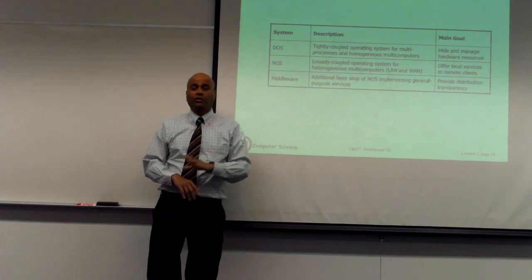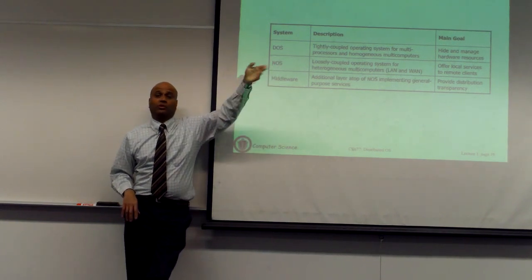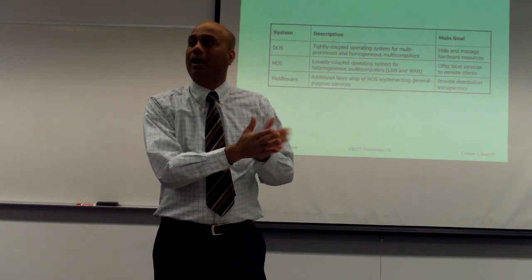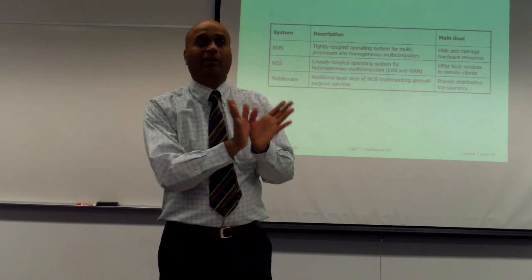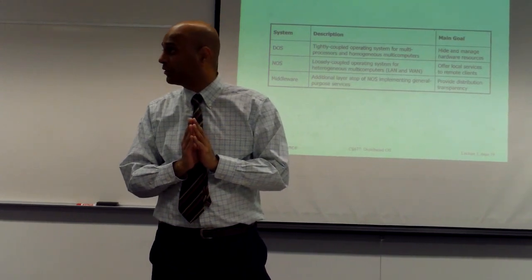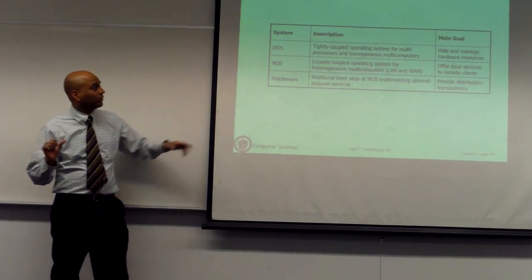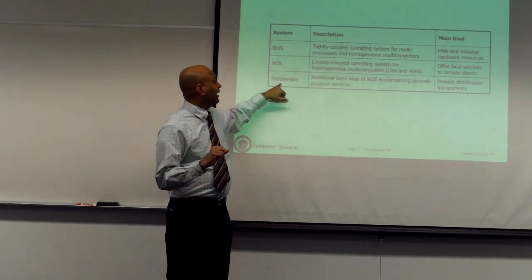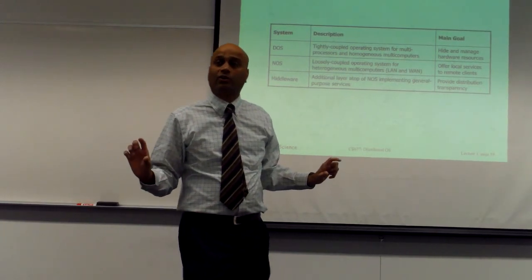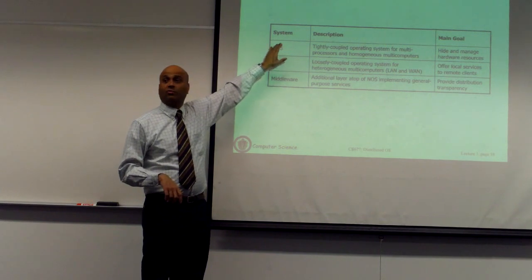Basically, all the OSs that you see today, be it Linux or Windows or OS X, fall into this category because they have a networking component. It provides additional features that allow you to access resources or access other machines, but they're not hiding the fact that other machines exist. If you want to access another machine, you might have to SSH into it. So it's not providing the transparency, but you can still use other resources. That's a network operating system. And a middleware operating system essentially takes a network operating system and adds a software layer on top to provide some of the benefits of what a pure distributed operating system could provide.